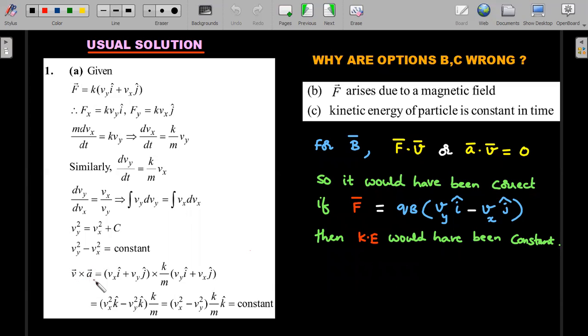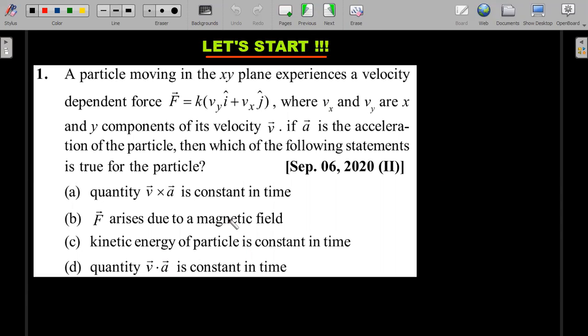So once V cross A is taken, because how do you know I have options A and D to attack? So I'll start with the cross product. This will come out to be constant. Why didn't I go for option D? It's pretty clear that whenever you have a force where Vy i cap and Vx j cap is mentioned, if we were to take a component of this particular force along the acceleration, which is what option D is about, V dot A, it definitely won't come out to be a constant.